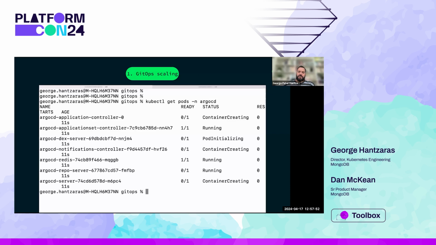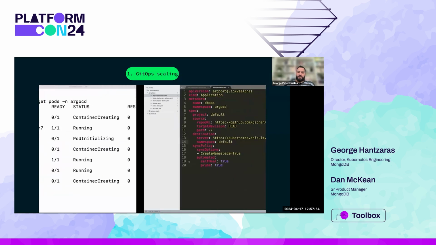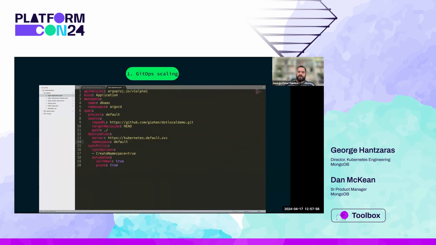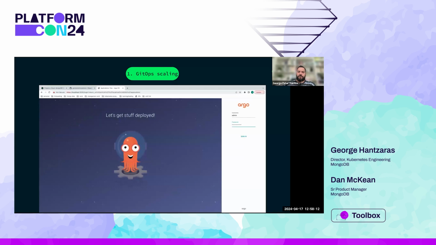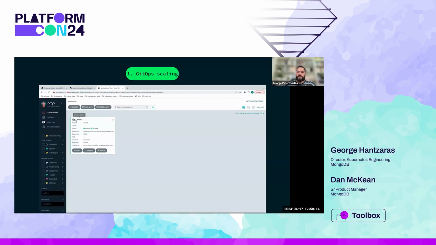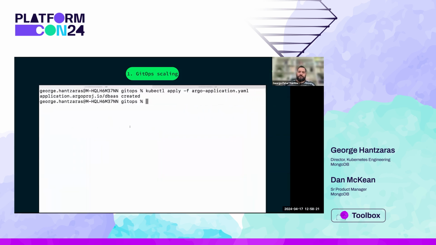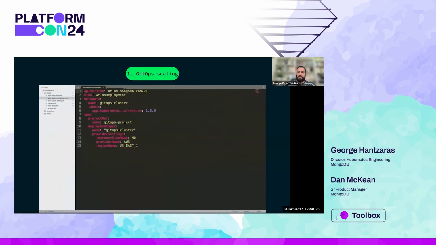Next, we need to create an Argo application resource where we'll define the Git repository that ArgoCD will be watching to find our new files, as well as the destination Kubernetes clusters and namespace for resources to be deployed. Now, going into our Argo UI, we can see our DBaaS application has been created, our application interface, where we can easily monitor sync status.